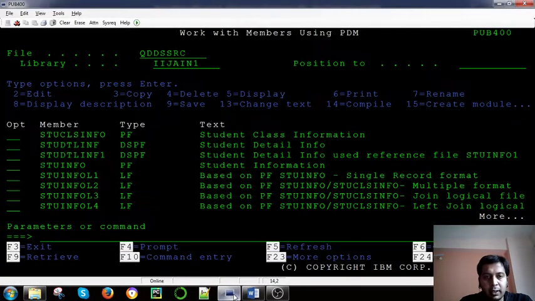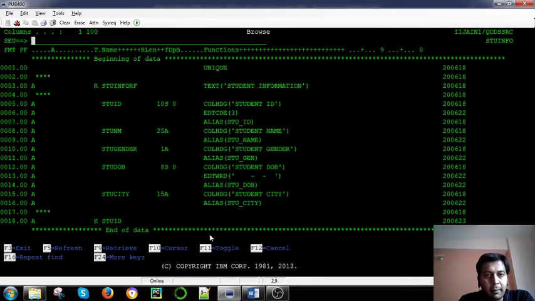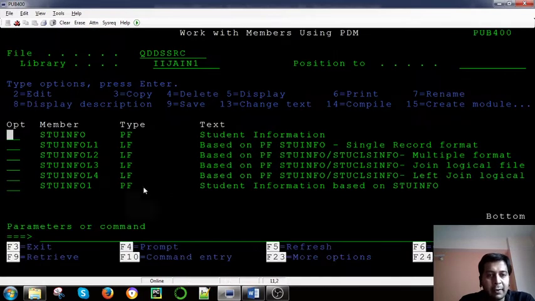So let's go to the green screen. Here I have developed a file. This is a physical file. How do we know that this is a physical file? Here is PF. PF stands for physical file.